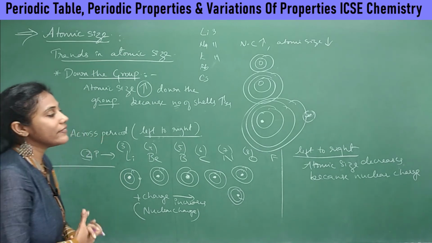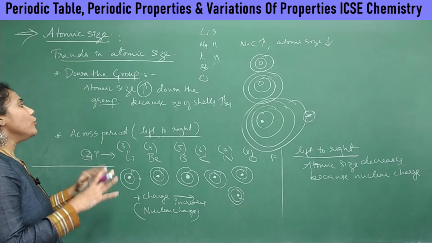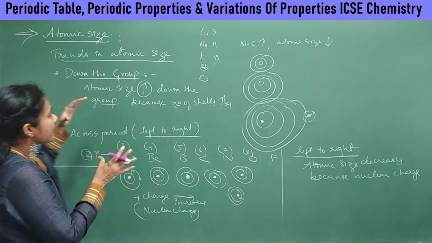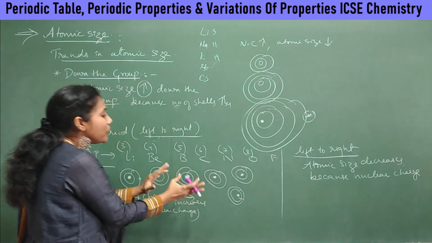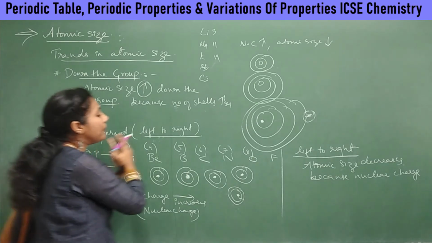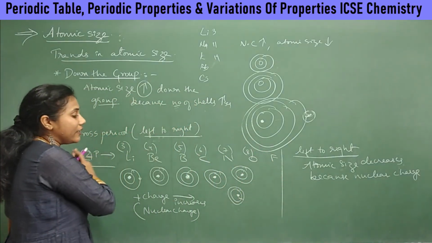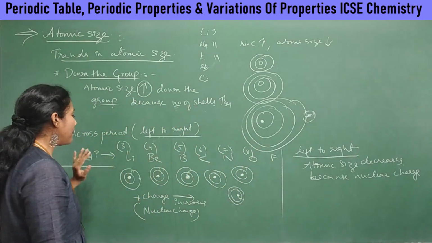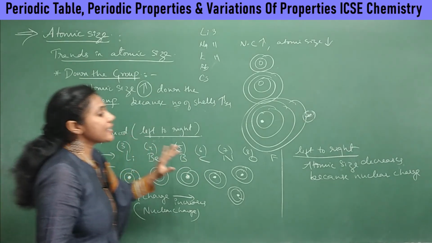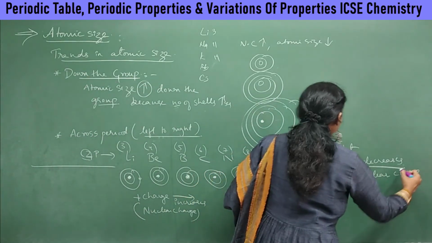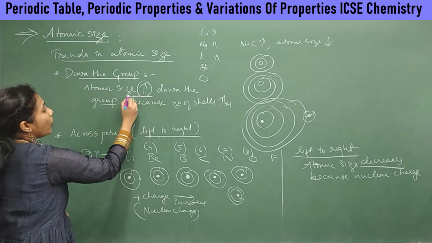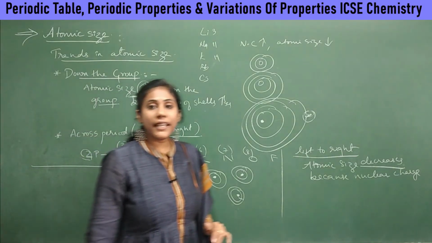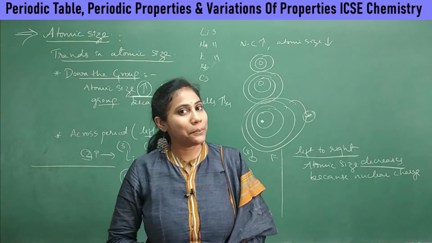So this is really a very important concept. You must know what will happen to atomic size when you go from top to bottom in a group, and what will happen to atomic size when you go from left to right in a period. Okay, so from left to right, atomic size will always decrease, and from top to bottom, atomic size will always increase. Okay, so that's all about atomic size.